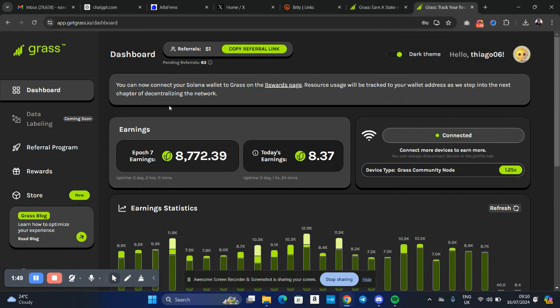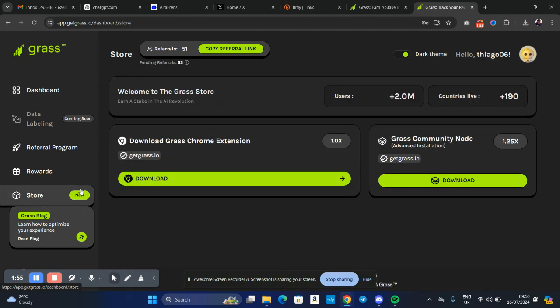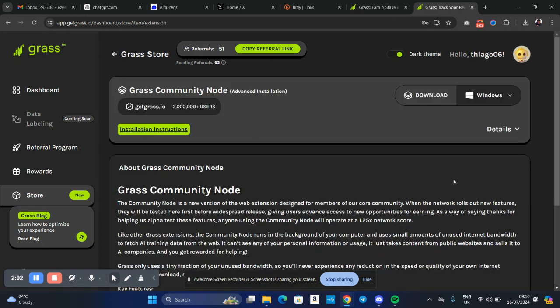If you want to download the extension, you go to store and you click on community node download. It takes you to this page. You choose if you use Windows or Mac. I think there's a third option.